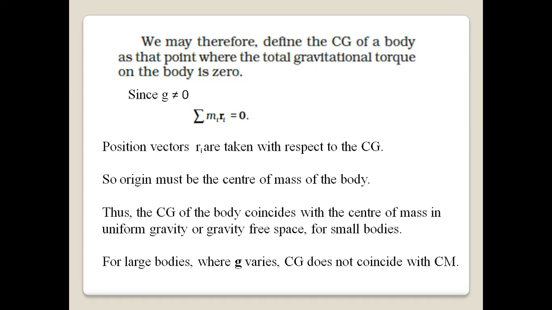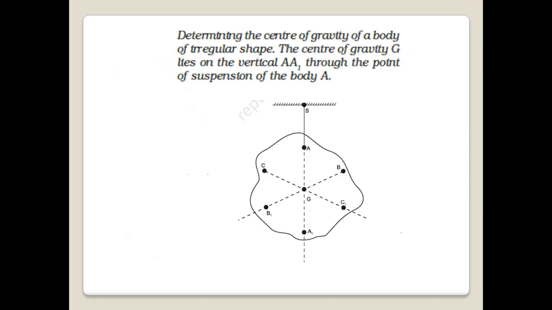And the position vectors ri are taken with respect to the center of gravity position. So origin must be the center of mass of the body. So for small bodies, center of gravity coincides with center of mass. But for large bodies, because g varies, center of gravity will not coincide with center of mass.